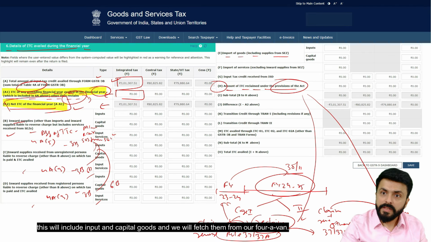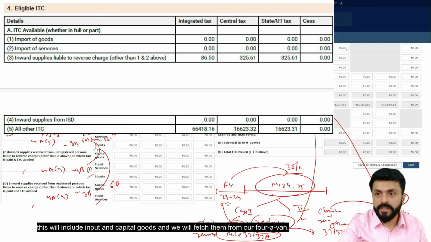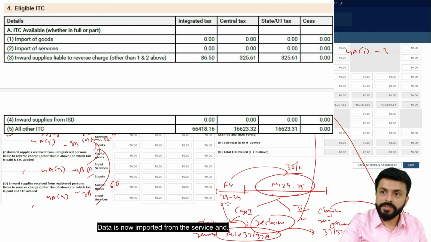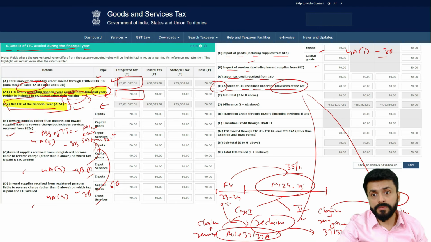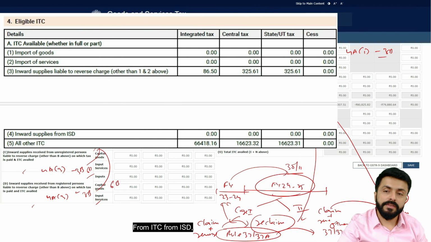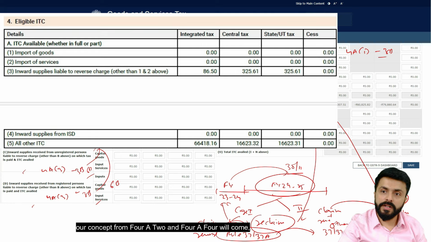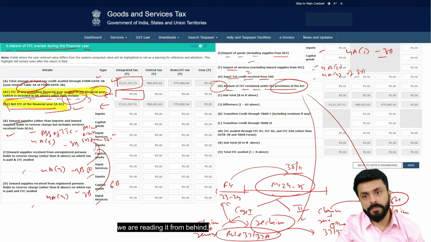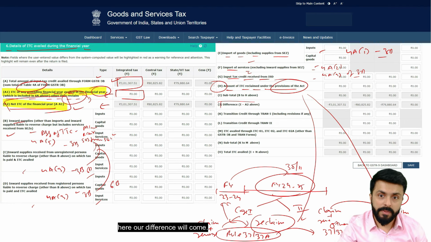This will include inputs and capital goods and we will fetch them from our 4A1. Data is now imported from the services. And ITC from ISD, our concept, from 4A2 and 4A4 will come. We are reading it from behind. Here our difference will come.